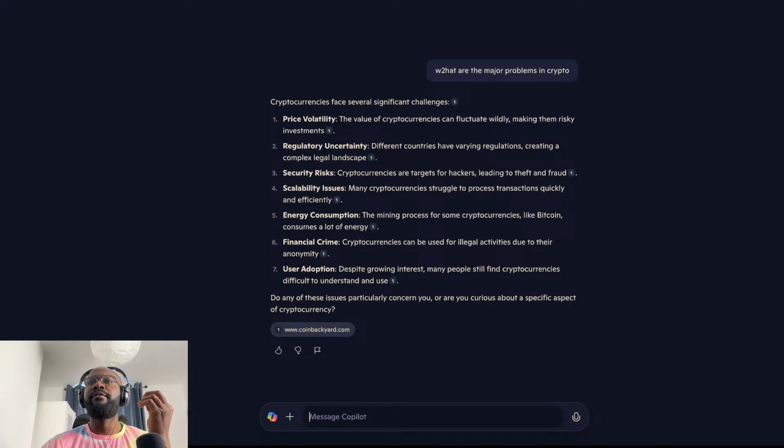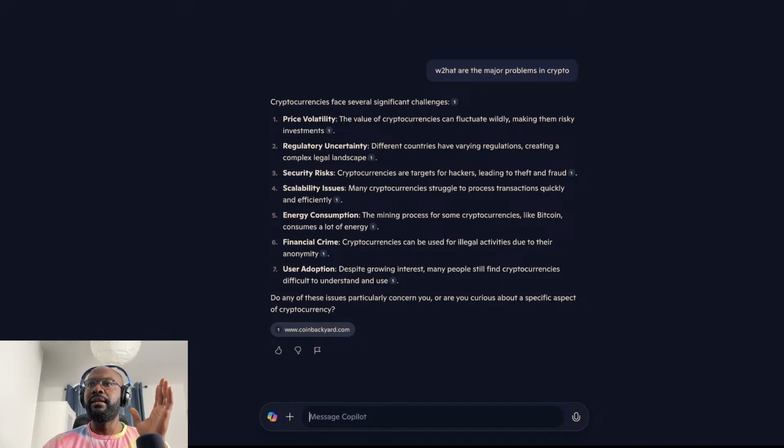Now, a lot of people don't believe cryptocurrency is here to stay. They believe it's just a facade, and sooner or later it's just going to disappear. Now, what I do with this top seven is I scale down to the top three and focus only on those, and I will now scale in to look for crypto assets that are solving these problems. The number one I'm just going to choose out of random is security risk.